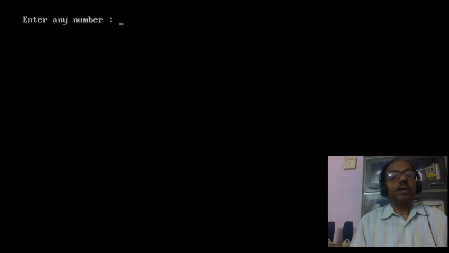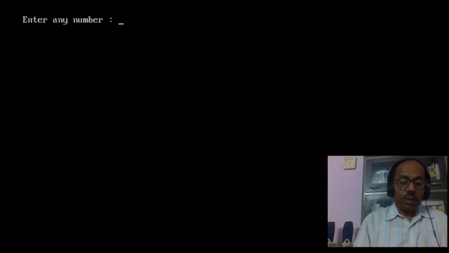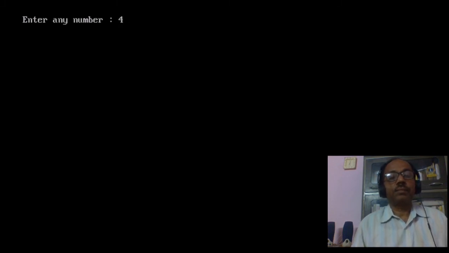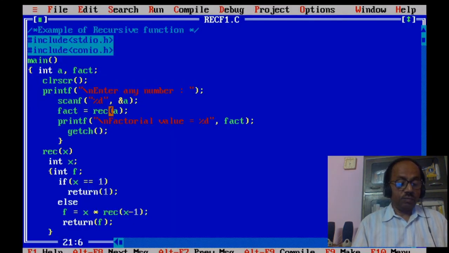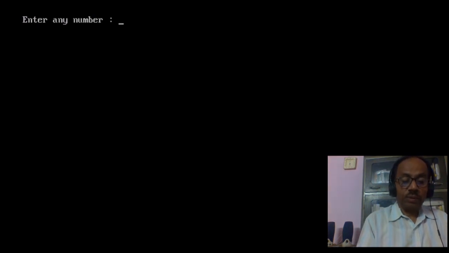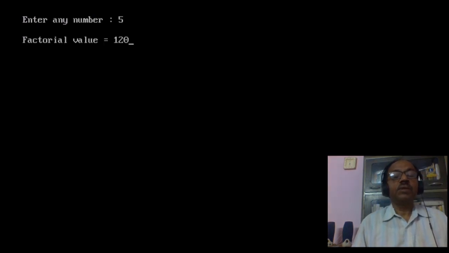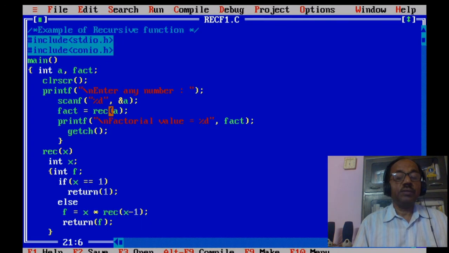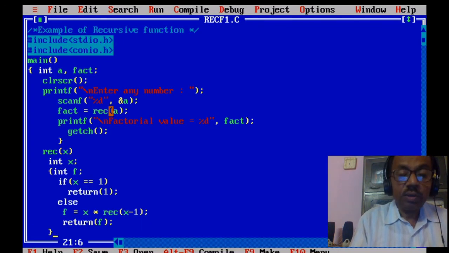Yes, it is asking for a value. If we put 4, you know what the factorial of 4 is? It will calculate instantly. The factorial of 4 is equal to 24: 4 into 3 into 2, 12 into 2, 24. Now you put another value, 5: 120.